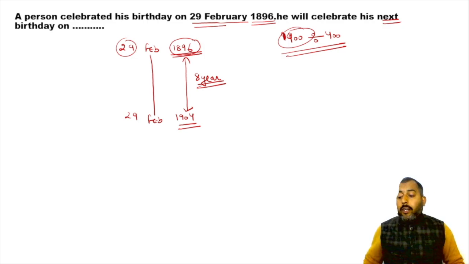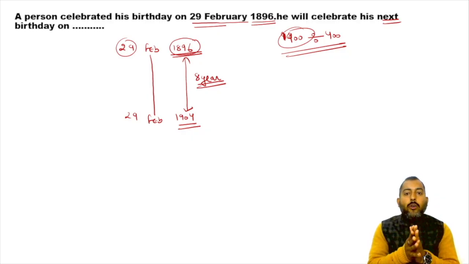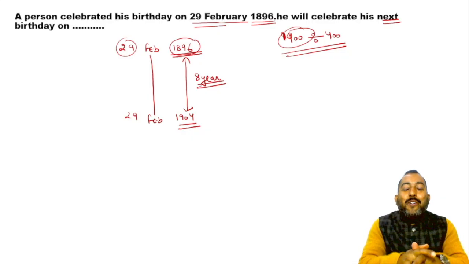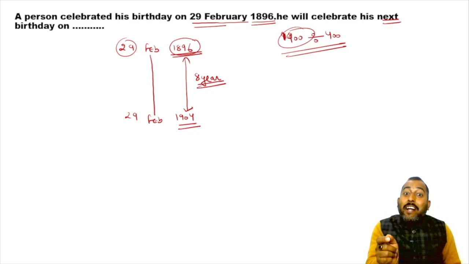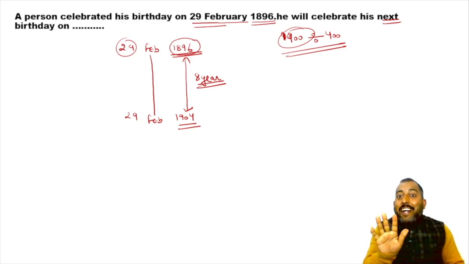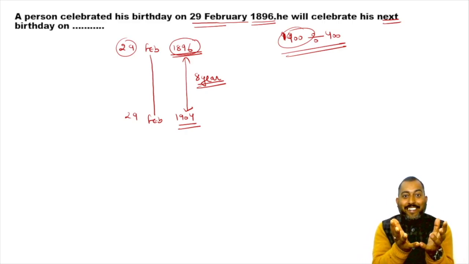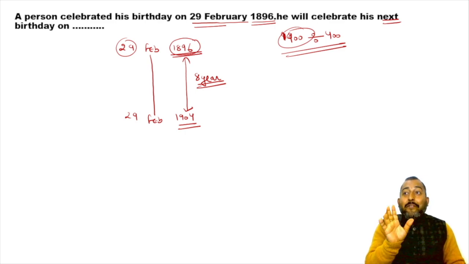Okay guys, I'm really sorry. So try to understand, it is my suggestion to you guys: in future, if you ever get married in a leap year, and that too on 29th February, you will celebrate your next anniversary after 8 years, and in this way you can save some money. Every year on anniversary, husband and wife spend a lot of money. So if you want to be a money-saving kind of couple, you can do this.